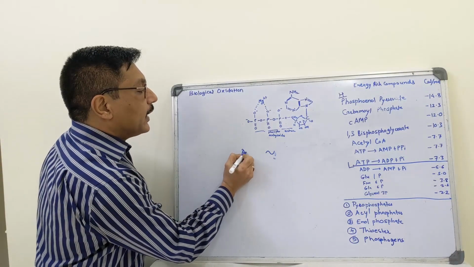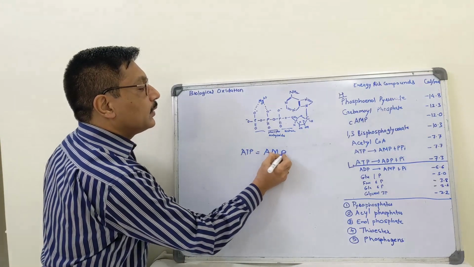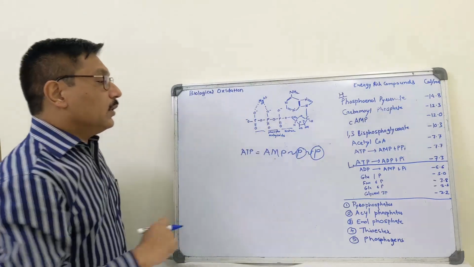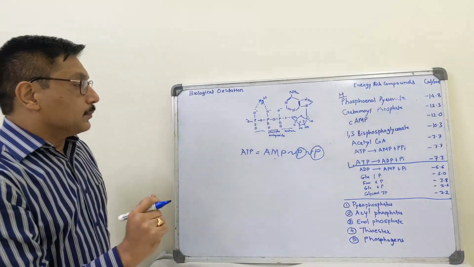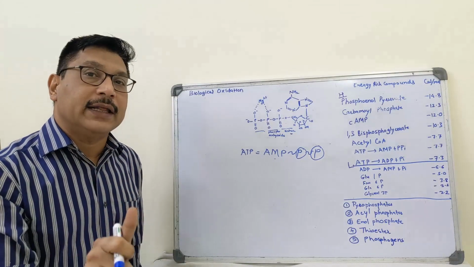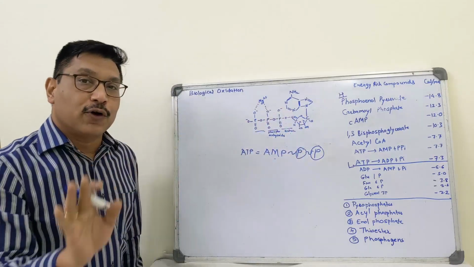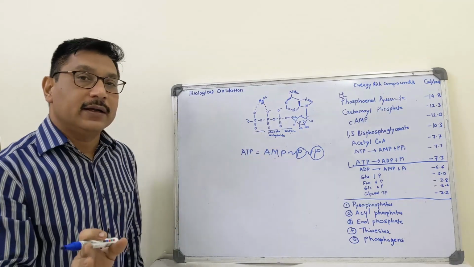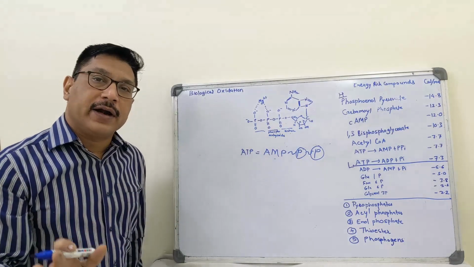So ATP can be represented as AMP squiggle P squiggle P. The first bond in ATP is an ester linkage. It is not a high energy bond. So AMP is not a high energy phosphate, but ADP contains one phosphoanhydride bond and ATP contains two phosphoanhydride bonds.